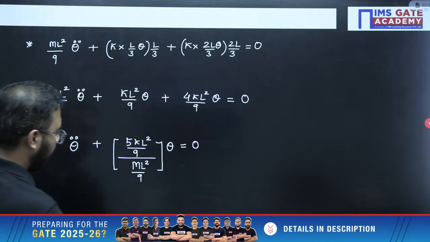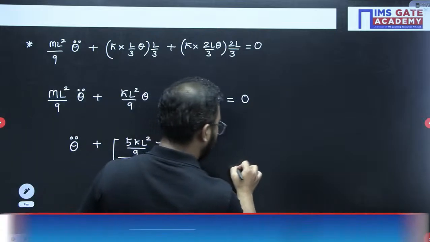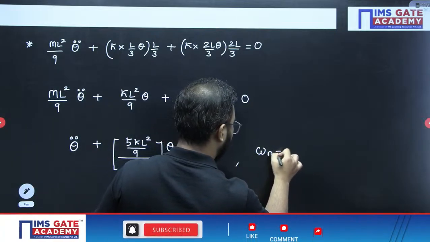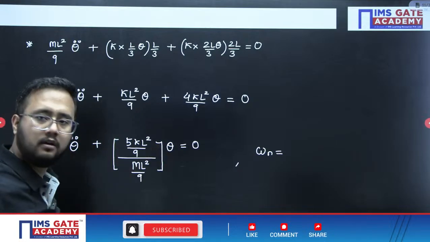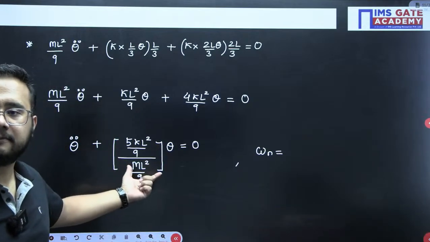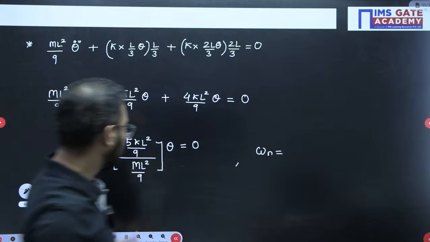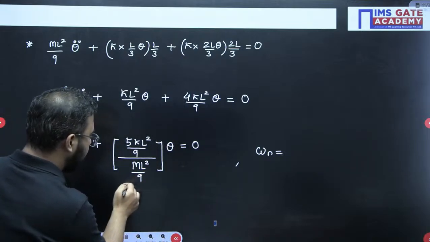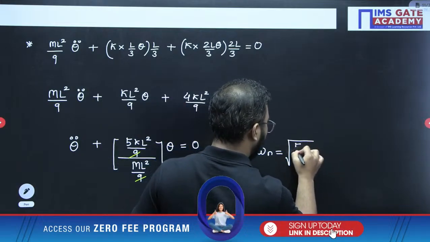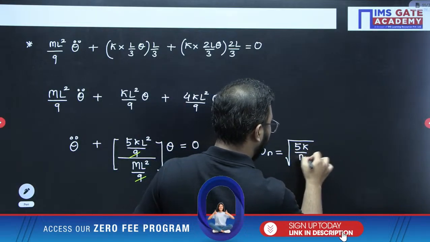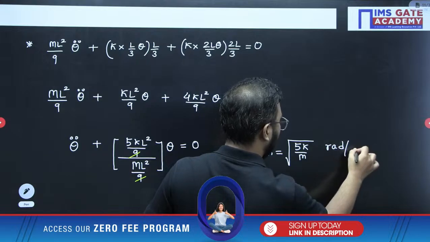Okay. So from here, omega n answer directly we can write. That would be the under root of this value, because this is omega n square. Omega n value would be under root of this one. Right. So 9 and 9 will get cancelled out. So answer would be under root 5k by m radian per second.